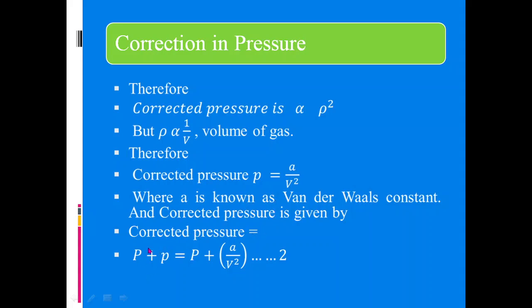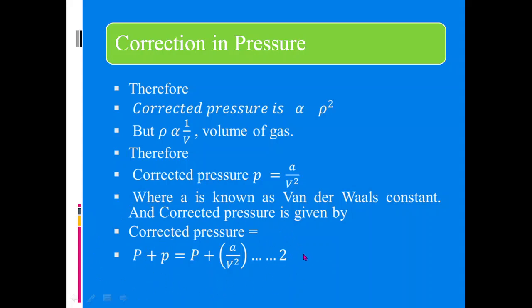The corrected pressure is given by the original pressure plus this excess pressure, so P plus A by V square. This is the corrected value of the pressure to be used in equation 1.